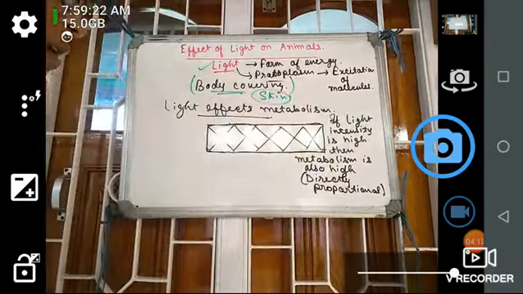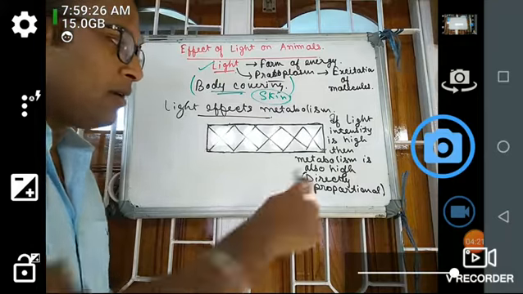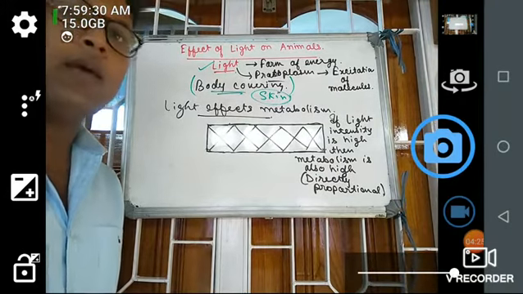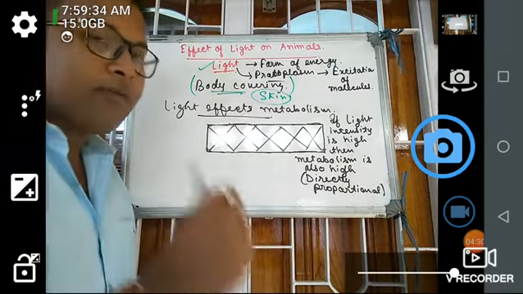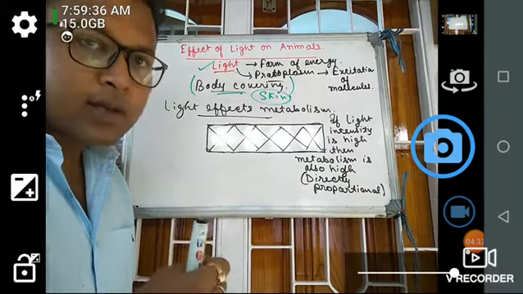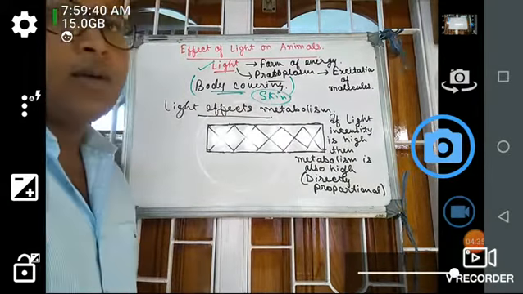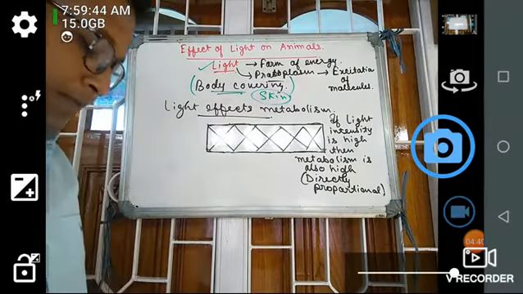So if light intensity is high, then the metabolism, or the reactions within the body, is also high. Why? Because light is a form of energy, and this form of energy excites the molecules, as a result of which the metabolism also becomes high, which is directly proportional.